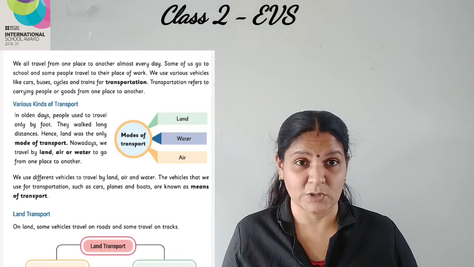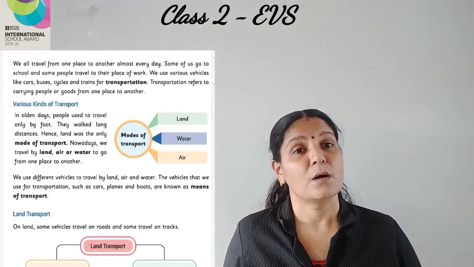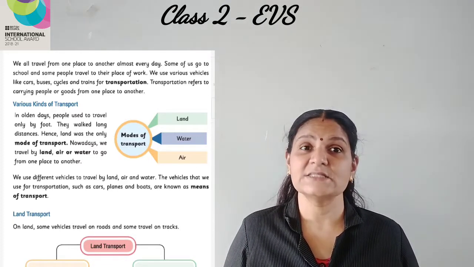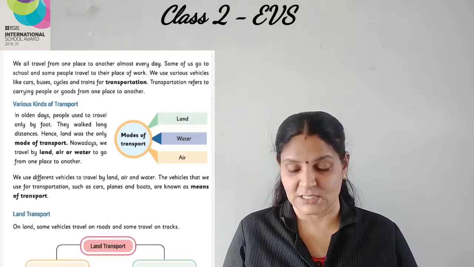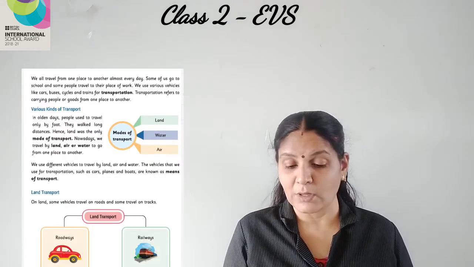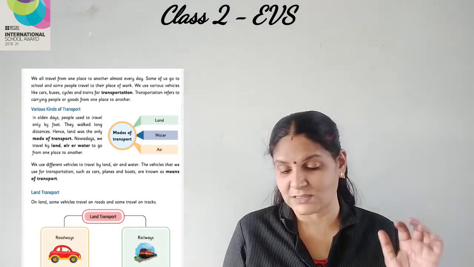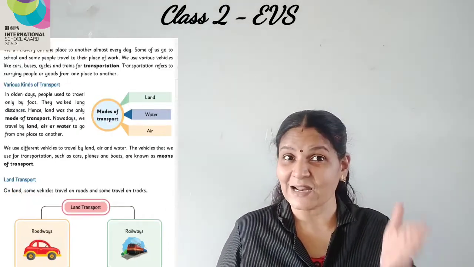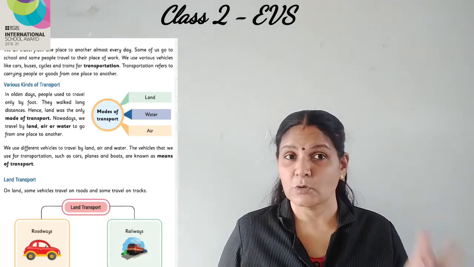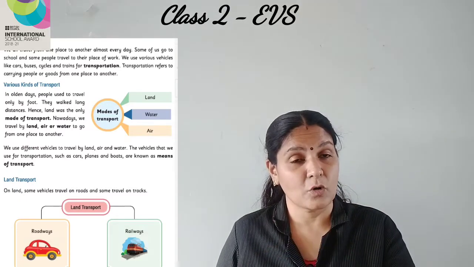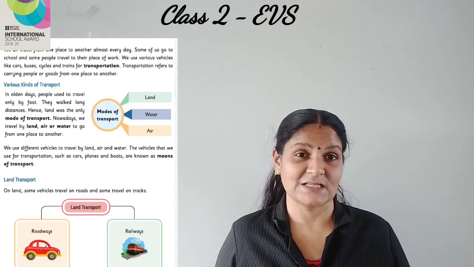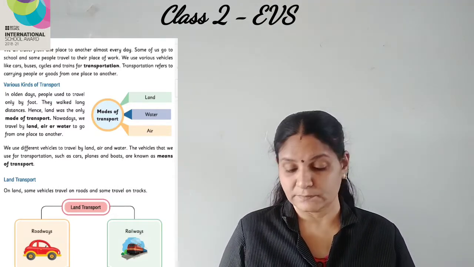Whichever vehicle we are using, that we call means of transport. So the first category under the kinds of transport is land transport. On land, some vehicles travel on road and some travel on tracks. Both the vehicles going on the road and those on tracks come under land transport. So if the vehicle is going on the road or if the vehicle is moving on the track, we consider it as land transport.